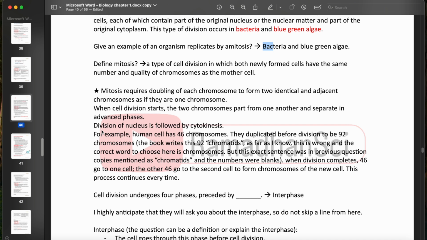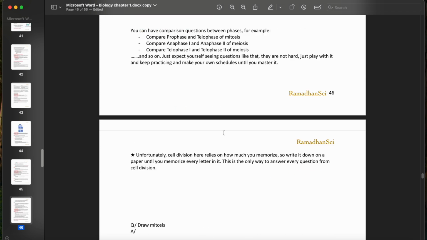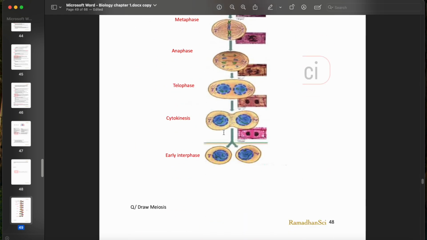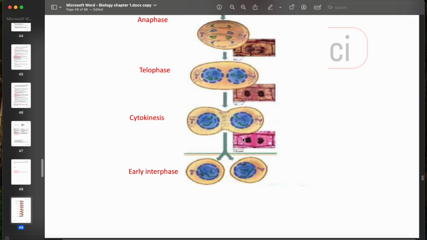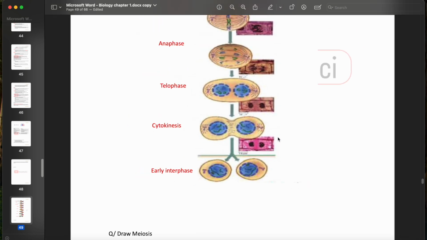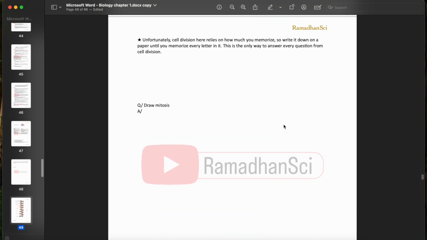Now, for mitosis, we have nucleus division followed by cytokinesis. Cytokinesis is the division of the cytoplasm. Okay, so the division of the cytoplasm is called cytokinesis. This is how it looks. The cytoplasm is getting pinched, getting ready to be divided into new cells. Of course, cytokinesis is different in the plant cell from the animal cell. We will discuss this in detail, because in the plant cell we will have a cell plate.